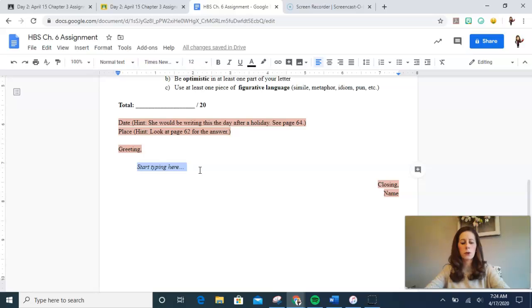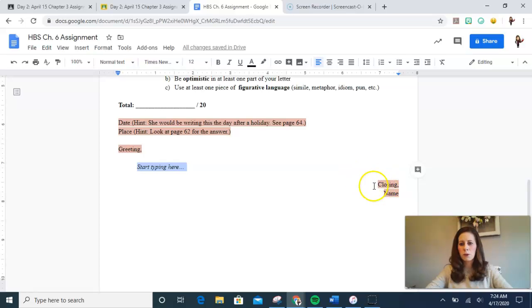Remember that we want to start a new paragraph every time we start a new idea. So if you're moving from one main thing that happened to a different main thing that happened, you want to try to break those up into paragraphs. I would like to see some effort there in doing that. Don't just make it one big blob. Okay, if you notice Hattie's, she's got multiple paragraphs. So on pages 62 to 64, we've got 1, 2, 3, 4, 5, 6 paragraphs that she writes.